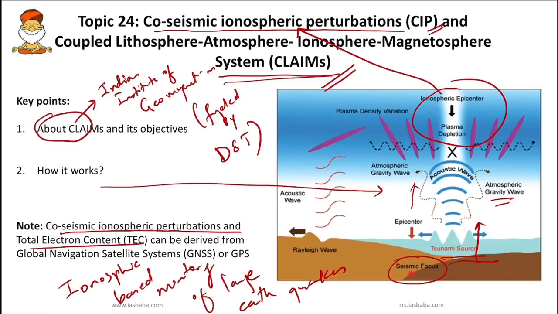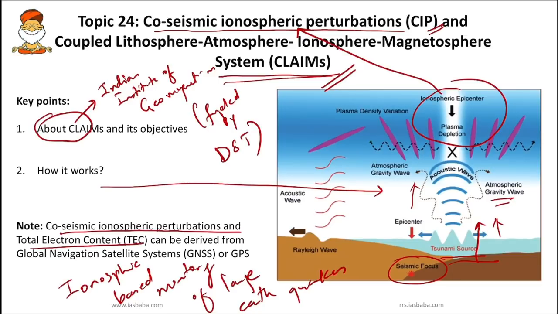If a question comes from CLAIMS, do remember that it is part of the Indian Institute of Geomagnetism, funded by DST, and that we are trying to monitor large earthquakes. And how does this happen? It is through the compressional forces which rise and disturb the adjacent atmosphere.